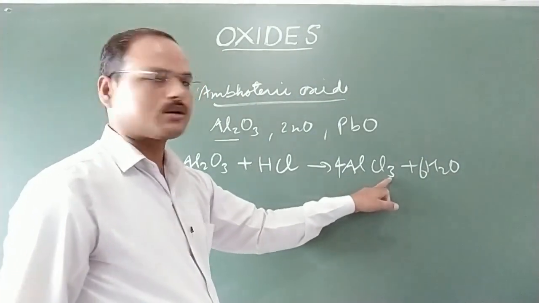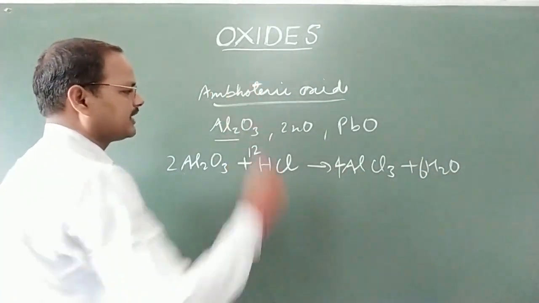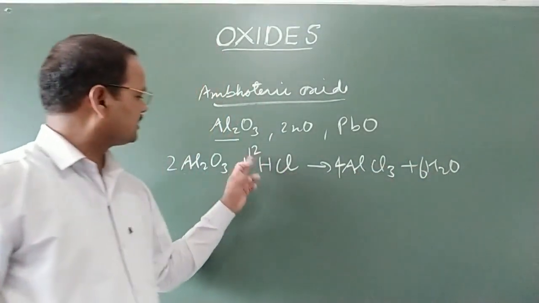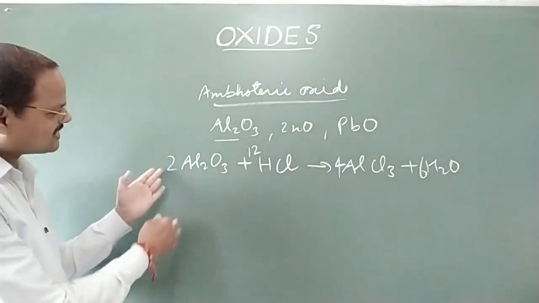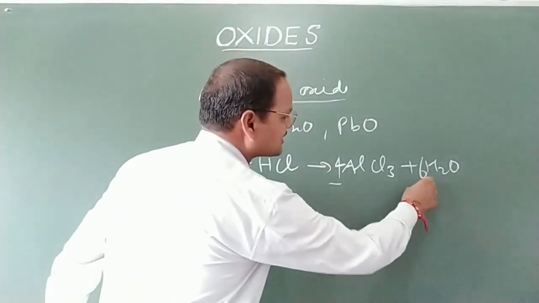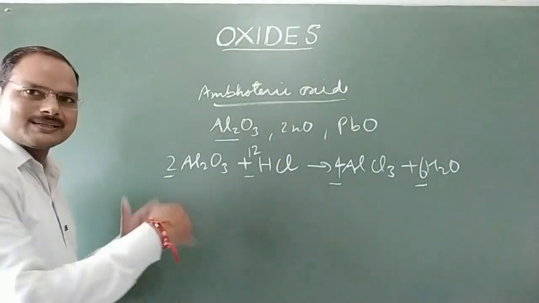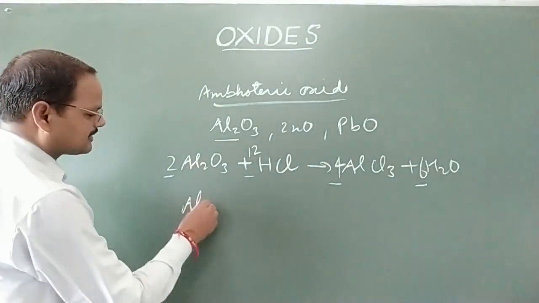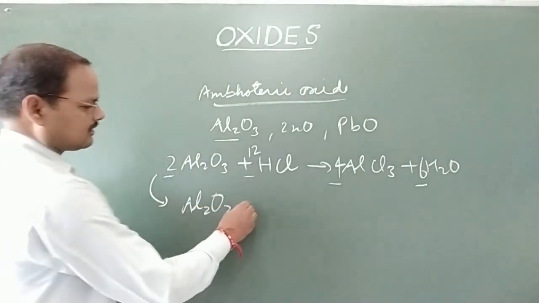And here chlorine atoms are 12. It means we have to put here 12. Hydrogen atoms are 12 and on this side also 12. Now this equation becomes balanced, but we can see that these 2, 12, 4 and 6 can be divided by 2. Therefore, we have to write any balanced equation in a simple ratio. Therefore, we have to write this equation. We can write this equation in this way also.